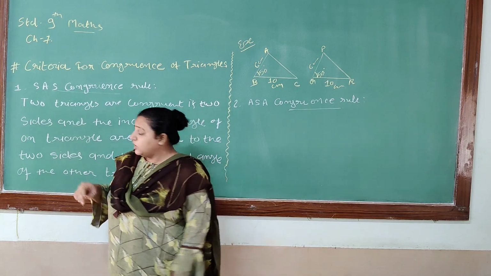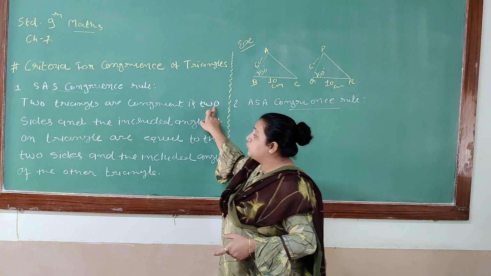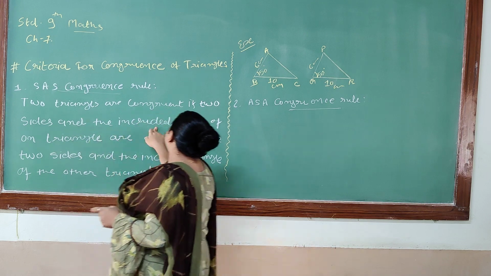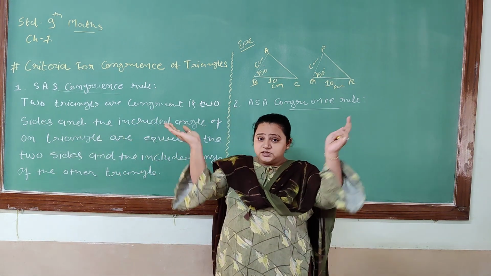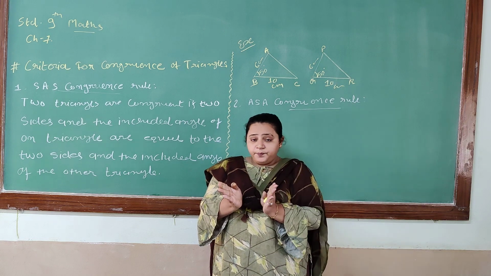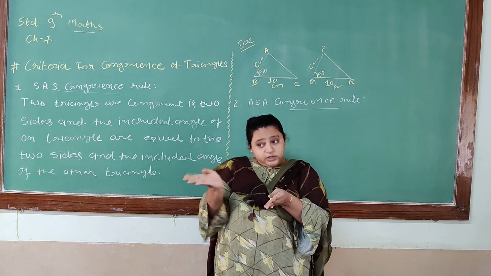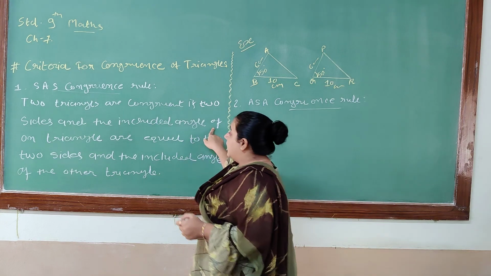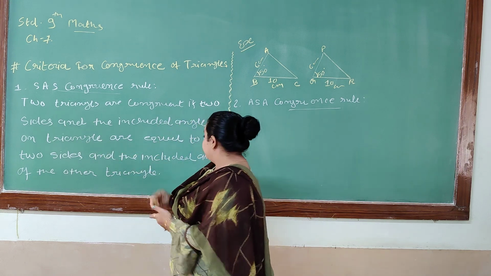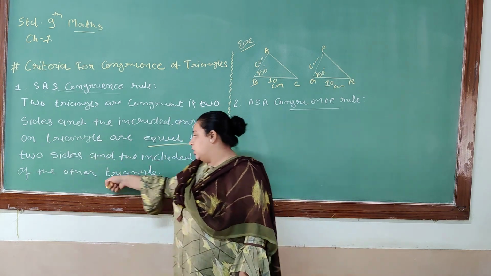Let us see deeply. Two triangles are congruent if any two sides and the included angle of one triangle are equal to the two sides and the included angle of the other triangle.